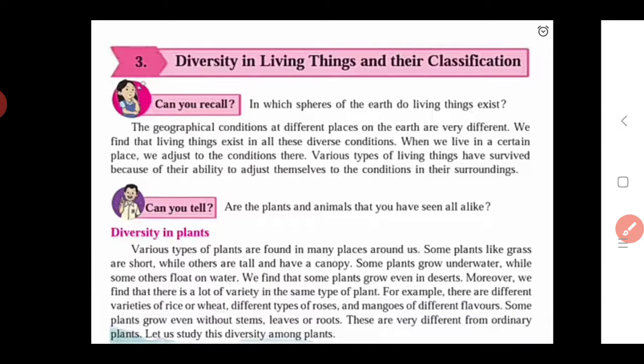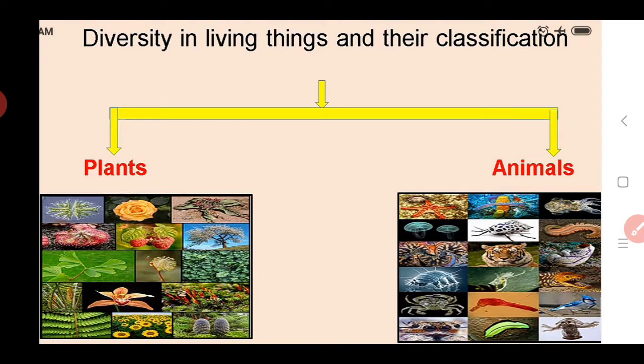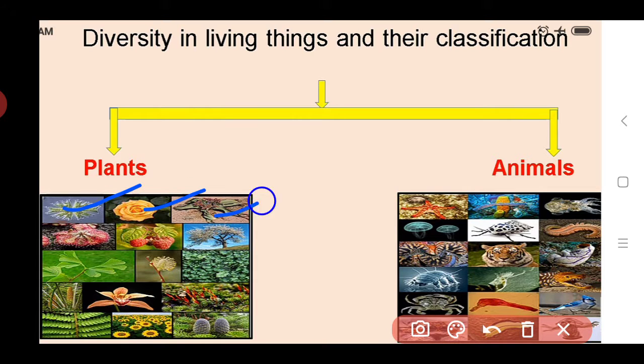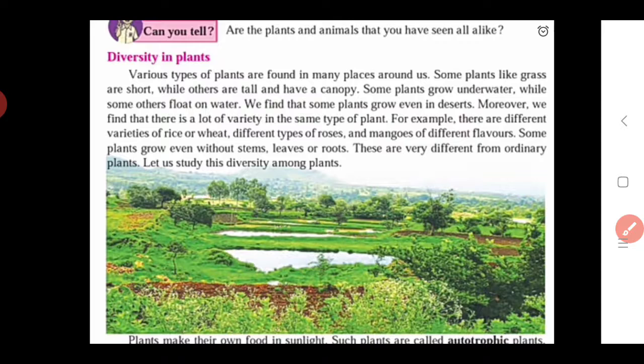So here in this chapter, first we see the diversity in the plants. Means the whole chapter is covered by the diversity of living things. But in living things, here we see the diversity in plants and diversity in animals. If we see this image, in this image we see various types of plants, and also the variety of animals. So in this chapter we start our diversity in the... sorry, not diversity in animals, here we see the diversity in plants.